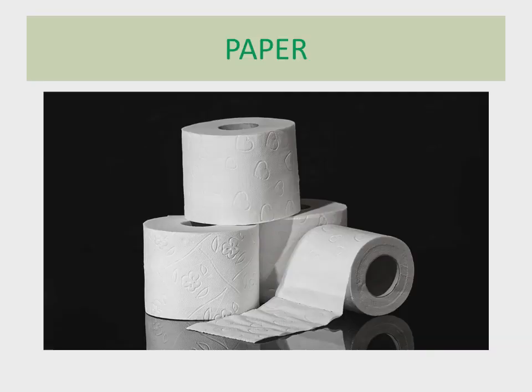Now the next picture is of tissue. Tissue papers are there. When we take the name tissue, automatically it comes as tissue paper. So tissue is made up of paper, and your books, notebooks, newspapers, these things are made up of paper. What is the spelling? P-A-P-E-R, paper. Paper is a type of material.